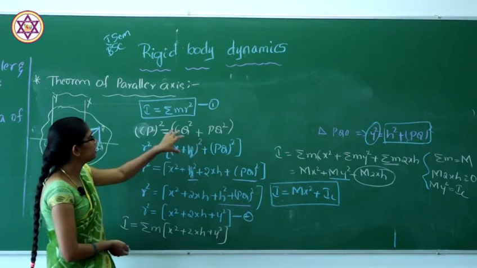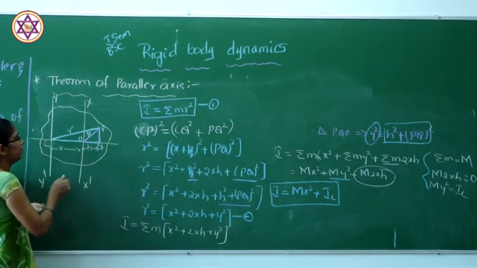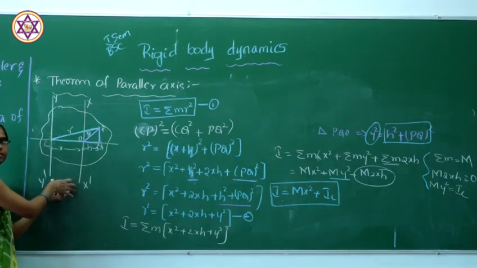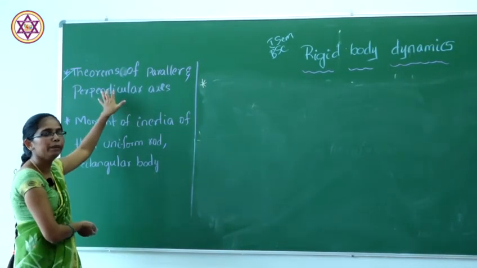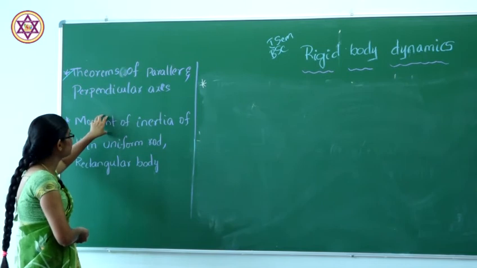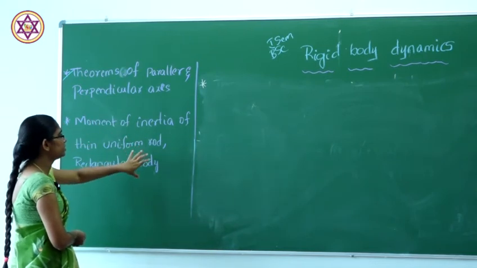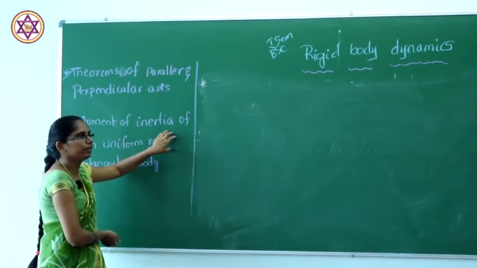So here we have considered the Pythagoras theorem and two parallel axes. This completes the theorems of moment of inertia for parallel and perpendicular axes. The next concept will be the moment of inertia of a thin uniform rod.